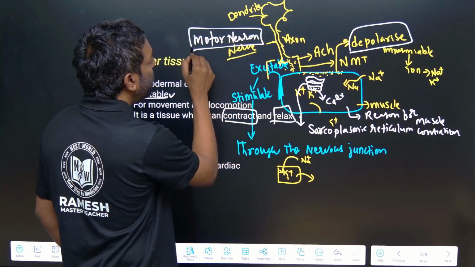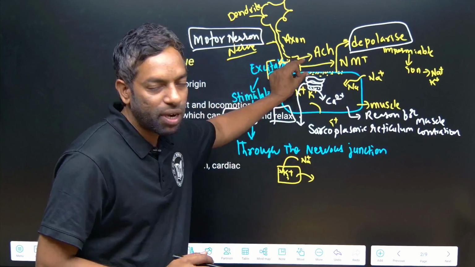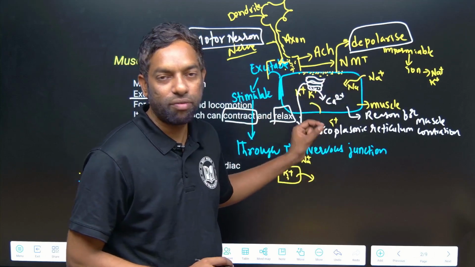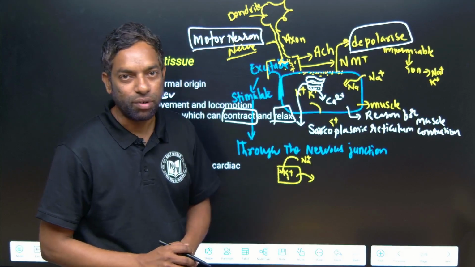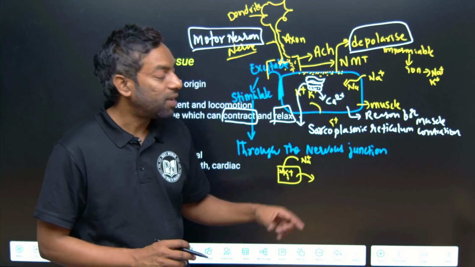What happened in the motor neuron? Muscle and neuron are combined together, and there is a gap where acetylcholine is released. That leads to sodium ions entering, so the muscle is depolarized. Potassium ions exit out. In this way, the muscle is going to contract and relax, and it is excitable.